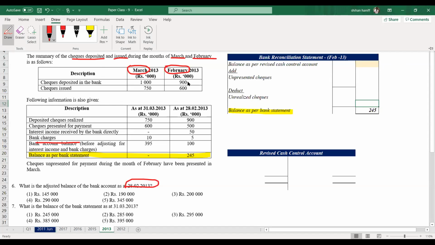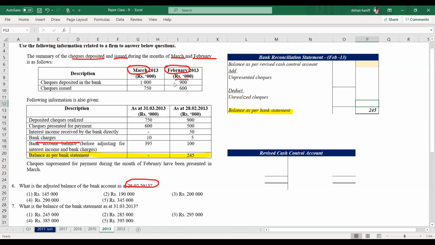Here we have the checks deposited in the bank, 900. Checks deposited 900. Now in the bank statement, realized checks is also 900. So deposited 900, realized 900. Therefore, there is no unrealized checks in February.